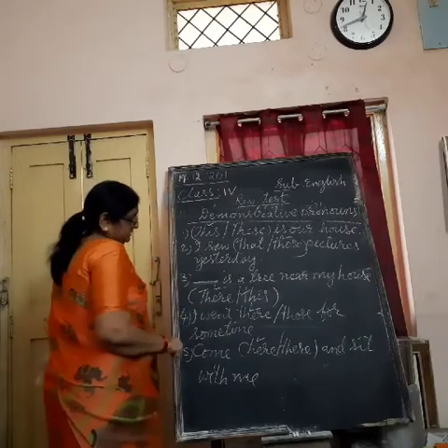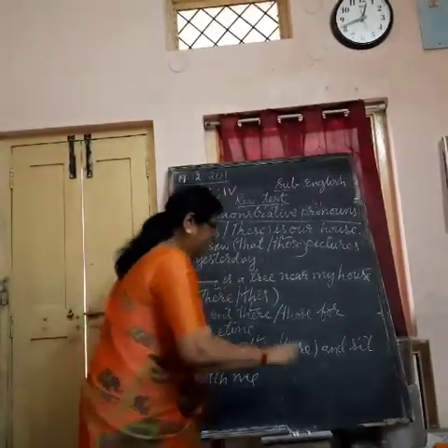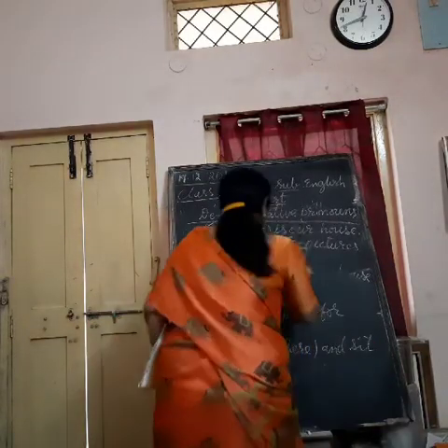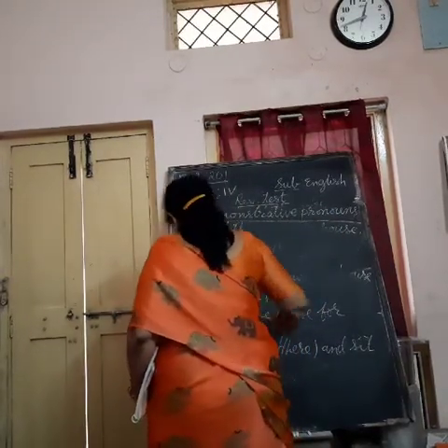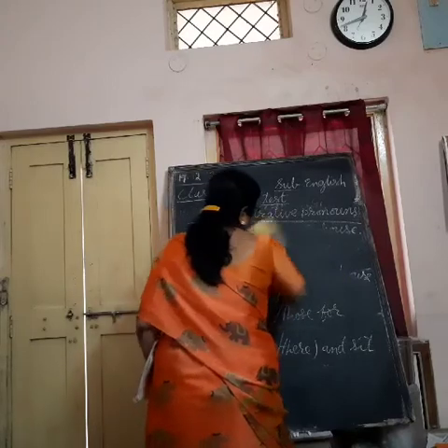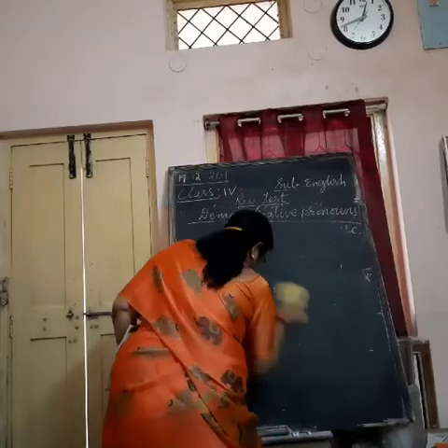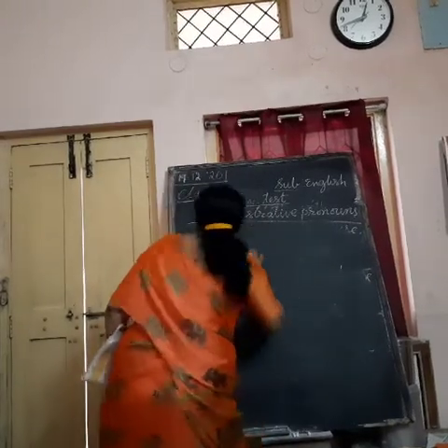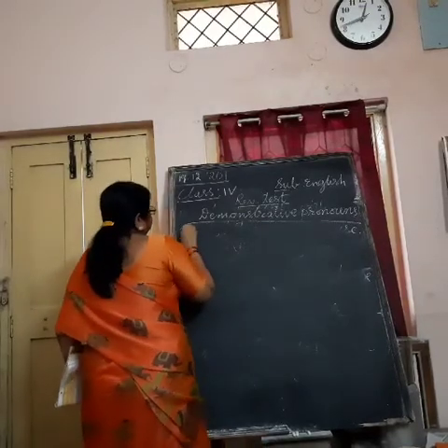This, there. Some more we will practice. Sixth.